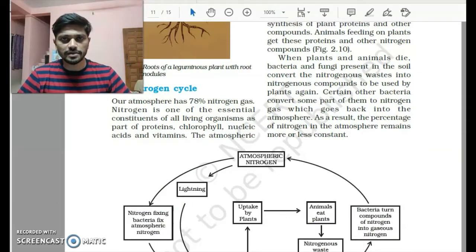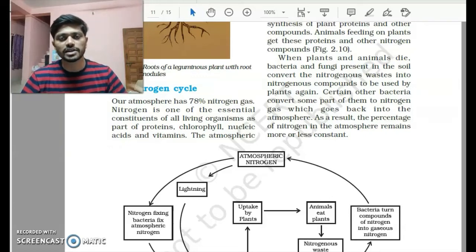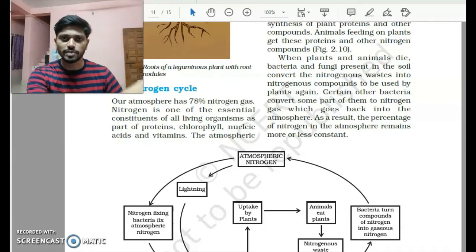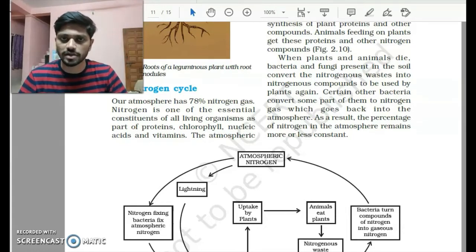Now, as you remember, earlier we had discussed certain bacteria that help in fixing the atmospheric nitrogen into the soil. We call these rhizobium bacteria, and they can be seen in the roots of certain pulses or beans, and they help the plants to get the required nitrogen from the soil, because these bacteria use the atmospheric nitrogen and convert it into simpler nitrogen compounds, which are then used by the plants, and then from plants they are used by human beings or other animals.